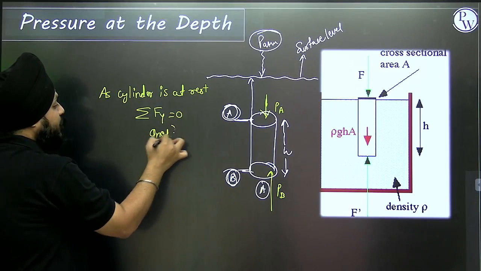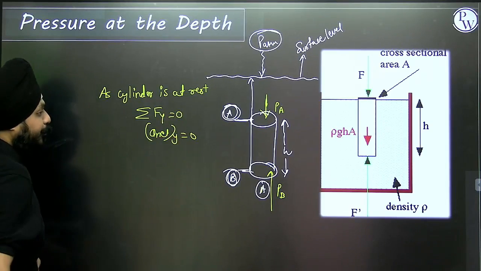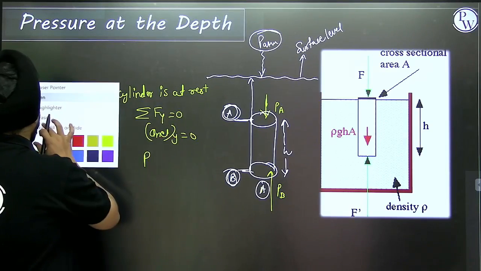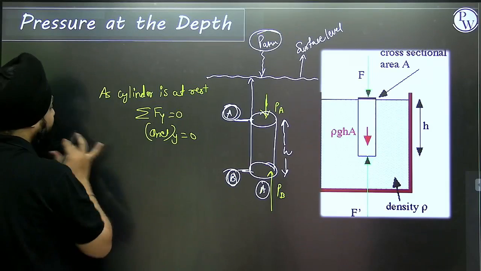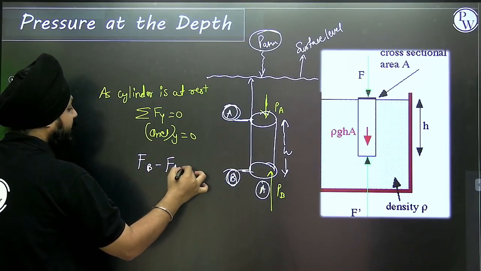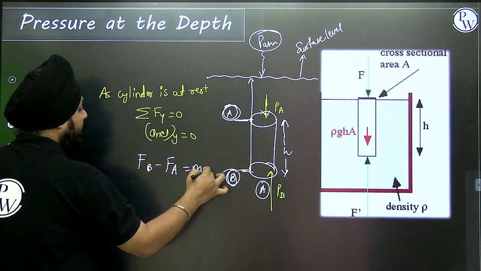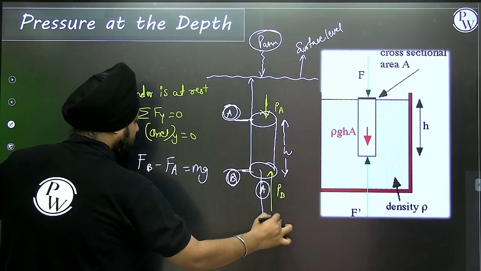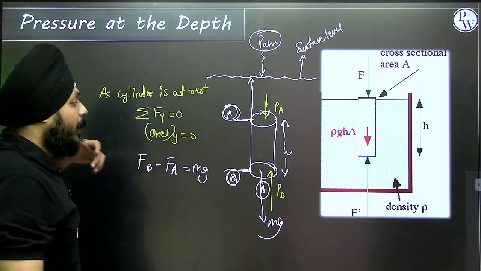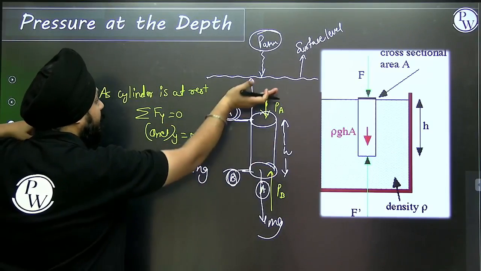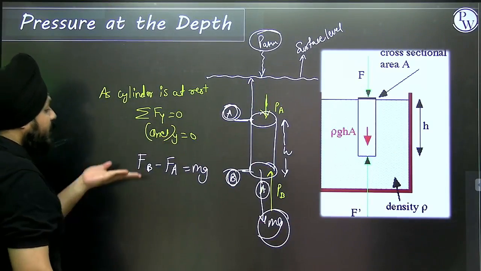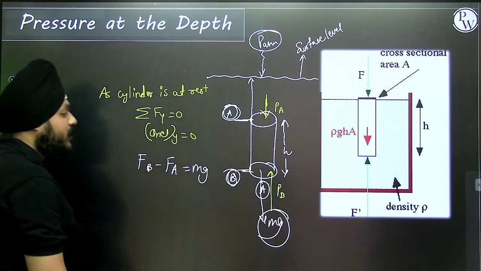Because the net acceleration along the y direction is 0. It means the force on the B side minus the force on the A side is equivalent to the weight. Pressure on the B side minus the A side will be equivalent to its weight, because the summation of all is equivalent to 0.